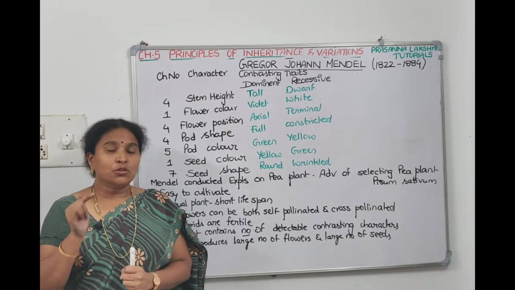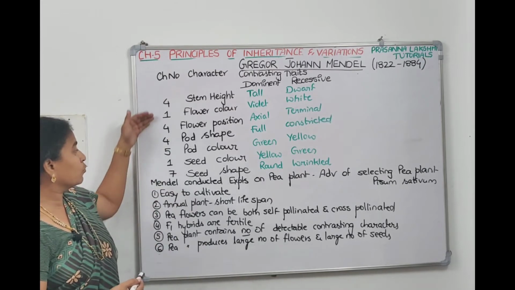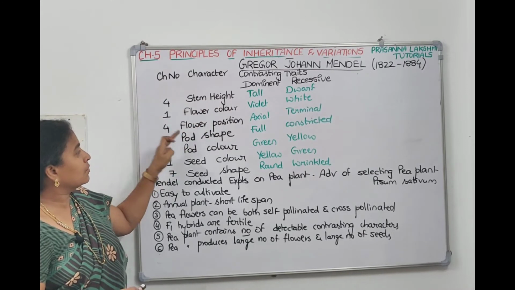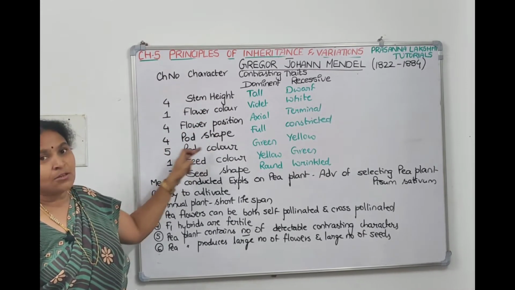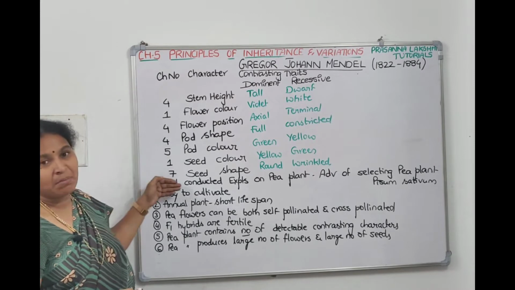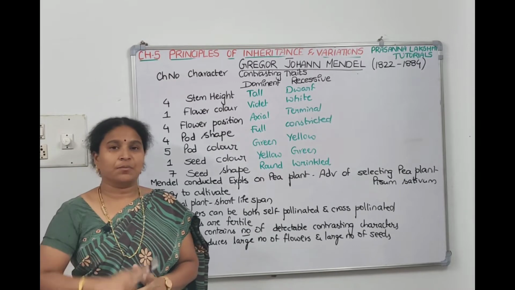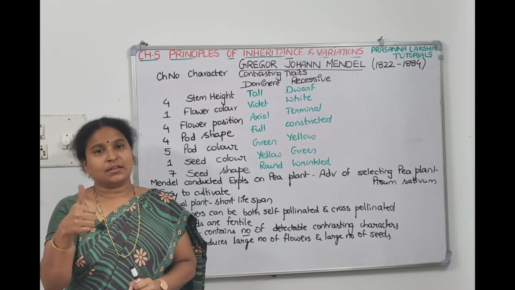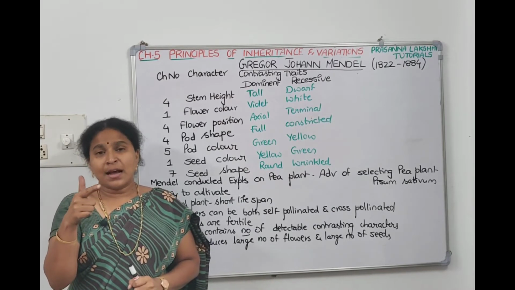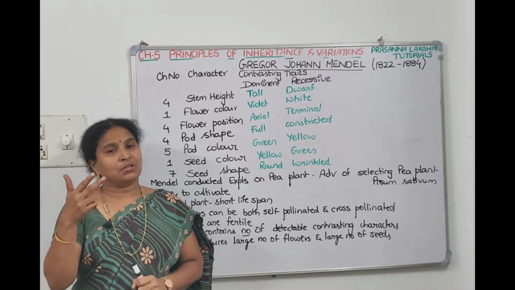Now we need to see on which chromosome numbers those 7 characters are present. Here I wrote the chromosome numbers: this particular character is present on chromosome number 4, this character on chromosome number 1, these 2 characters on chromosome number 4, this character on chromosome number 5, then the first chromosome and the 7th chromosome. So how do we remember the order? If we look at a plant, the first thing anyone looks at is the height of the plant, so take height as the first character. Afterwards, we see the flower, so take flower color as the second character. After the flower, we see where it is present, at the tip or at the axis, so take flower position as the third character.